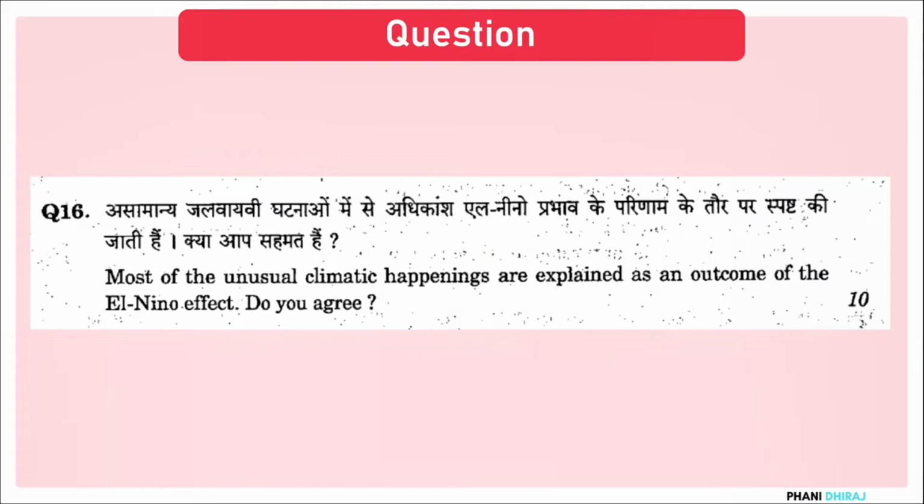The final outcome that they are looking for in these answers from you is, do you agree? So they are asking, do you agree whether El Nino does actually have an impact on climatic happenings? This is what they are asking you to address in this question. So the best possible answer is, first you address what El Nino effect is and the impact of El Nino on the climatic conditions at a given area. Whether you agree with the fact that El Nino has impact on climatic conditions of a region or not. That would be the ideal answer when you are answering this question.